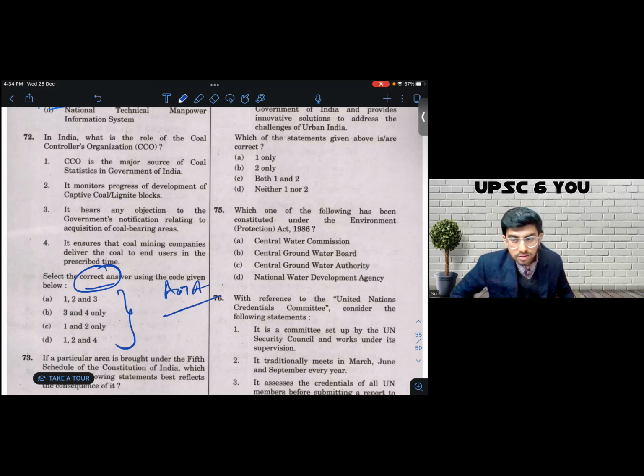Let's see statement number 1. Statement number 1 says CCO is the major source of coal statistics in Government of India. Again, it doesn't say it is the exclusive source.